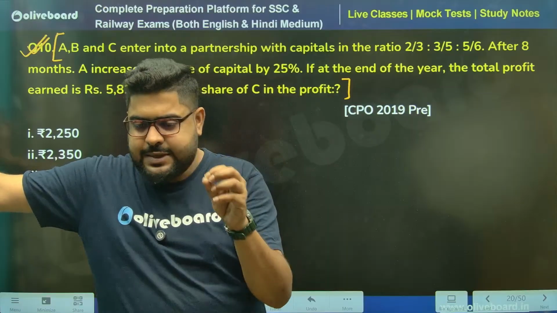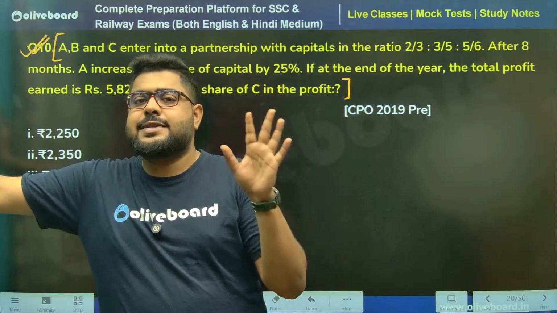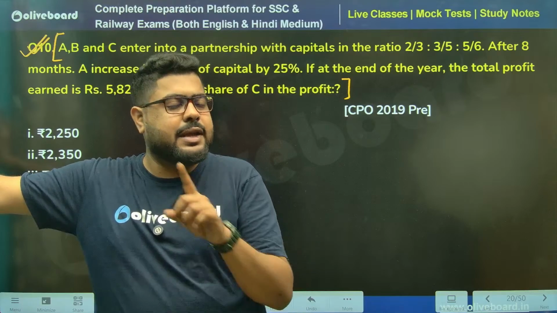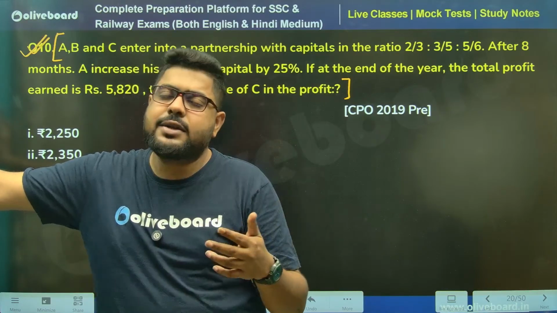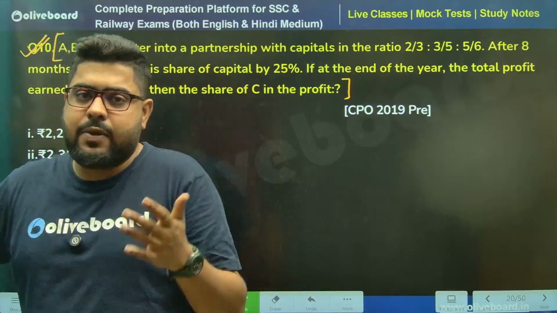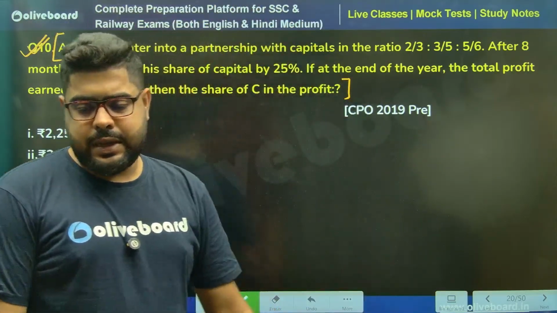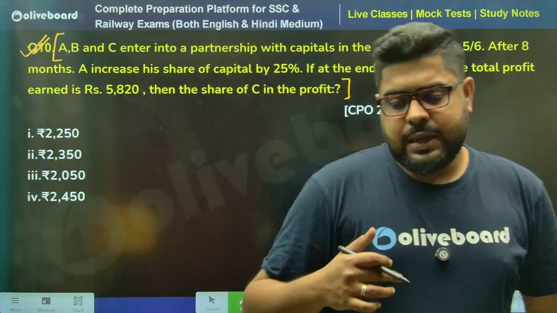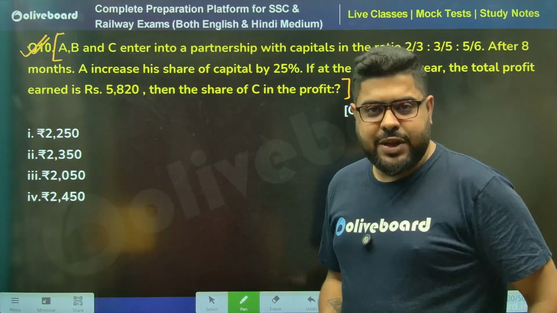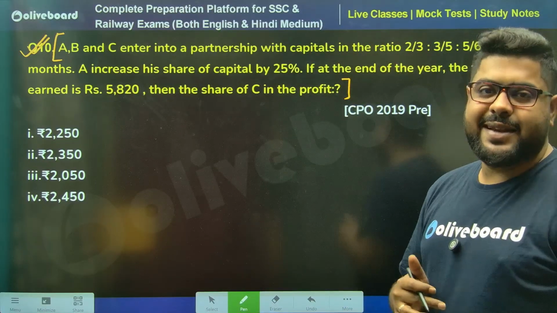So again, let me say one thing upfront. Partnership questions may look very lengthy, but they are never very lengthy. Why are partnership questions generally lengthy when you look at them? Because they have to give you a story. In order to give that story, definitely the length of the question will increase.